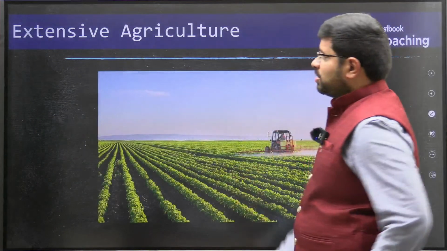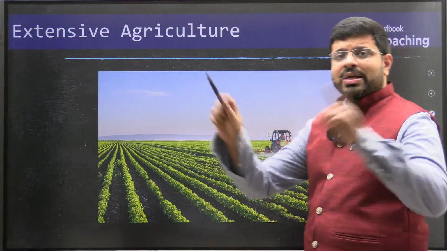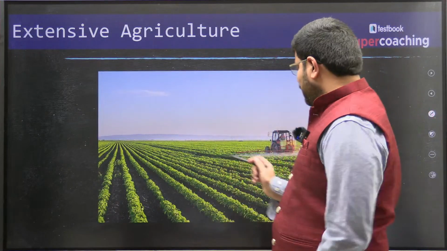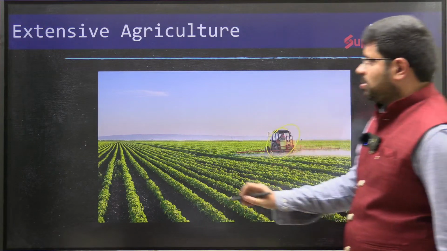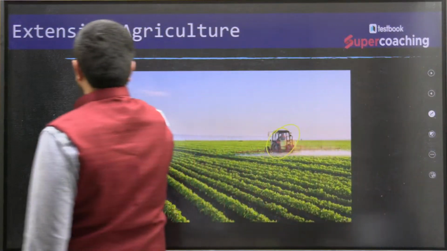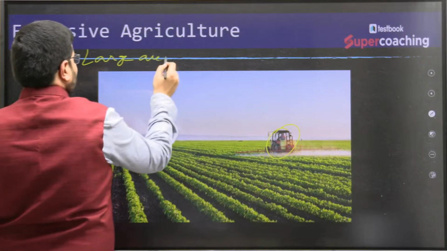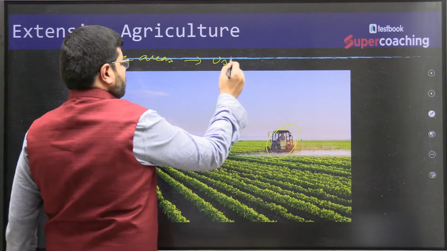So you have huge acres of land, which you will be cultivating over large areas using machines.